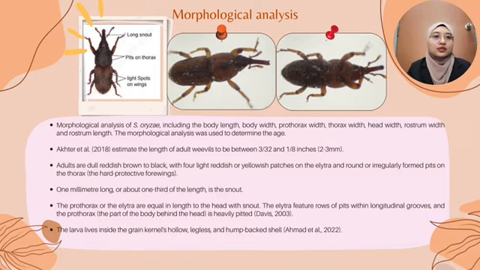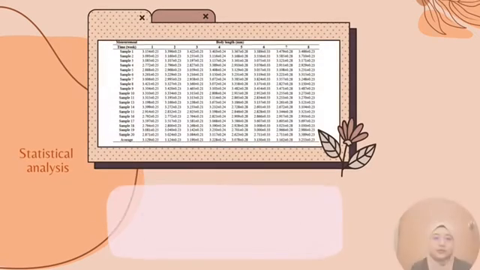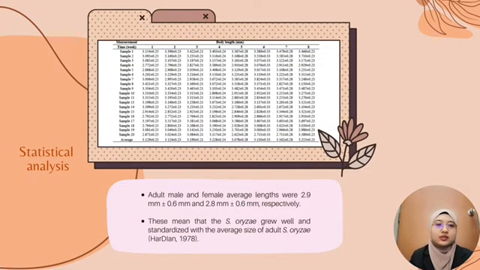The larvae live inside the grain canals, hollow, legless, and humpbacked. The pupae resemble adults and have large snouts, although they are white. The table in this slide shows the average size of adult heterophilous origin recorded. From the table, we found that adult male and female average lengths were 2.9 mm and 2.8 mm respectively. This means that the heterophilous origin grew well and matched the standard average size of adult heterophilous origin.